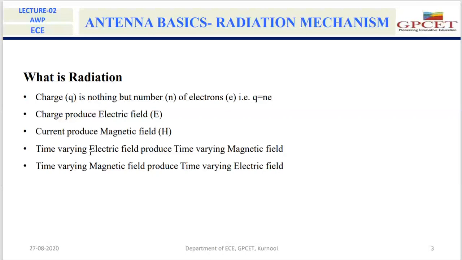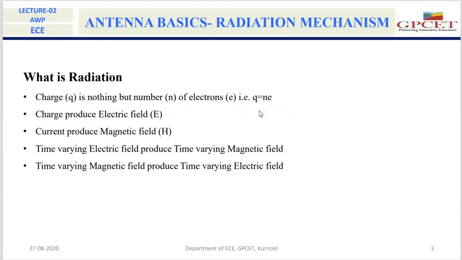Here you could see a charge is nothing but a number of electrons, that is Q equals Ne, where e is the charge of the electron and N is the number. If there is a set of electrons, a group of electrons, then we call that set of electrons a negative charge.